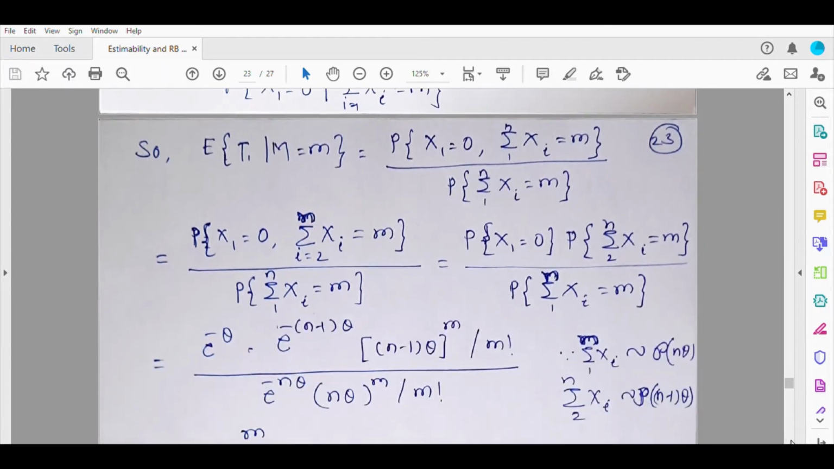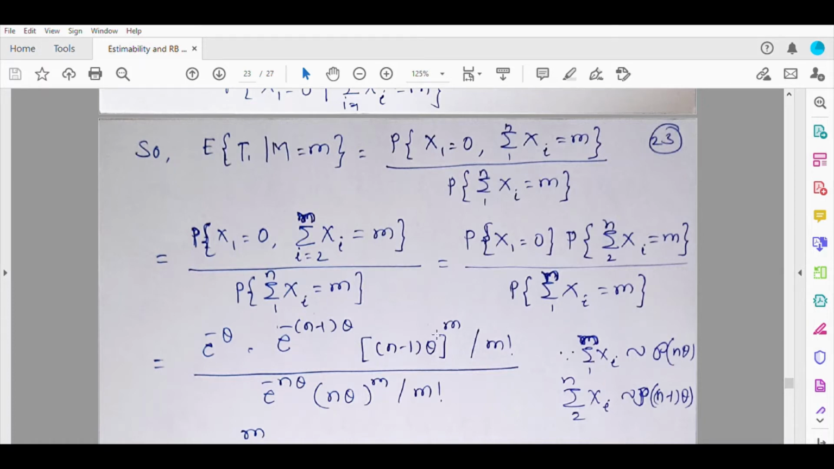So accordingly the probabilities can be written. The first term will be simply e raised to minus theta, and the second term will be like this, and the denominator will be like this. If you combine these two exponential terms, you get e raised to minus n theta, which gets cancelled with this e raised to minus n theta.